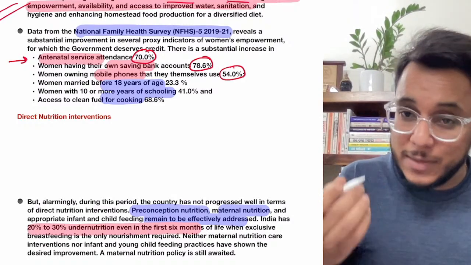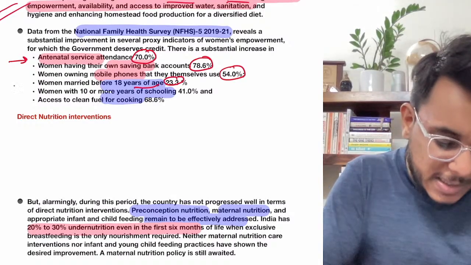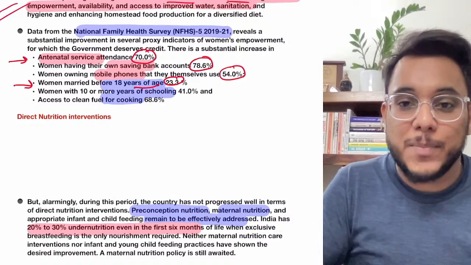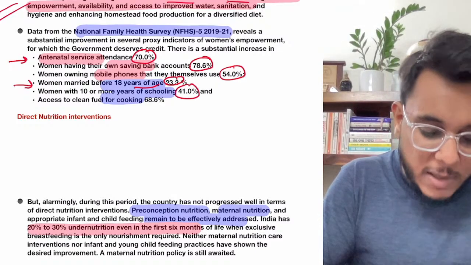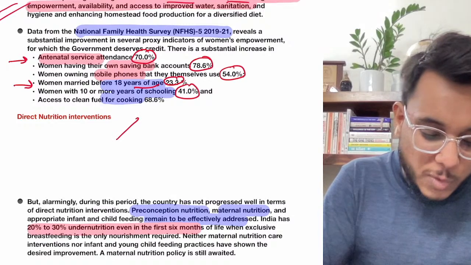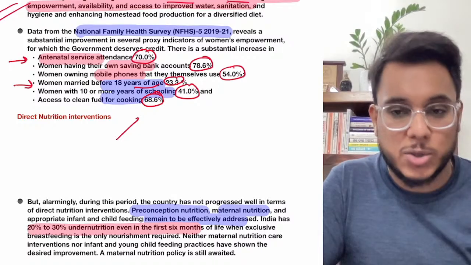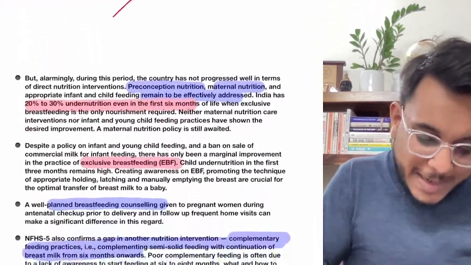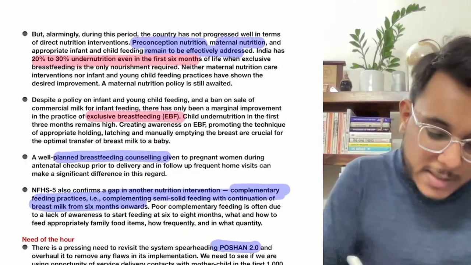Now around 23.3% of women are getting married before the age of 18 years. This is something to be worried about. Then women with 10 or more years of schooling, their number has increased to 41%. Women who have access to clean cooking fuel, their number has increased to 68.6%. Success of the Ujjwala Yojana. But guys, still we need to do much more in this particular direction.